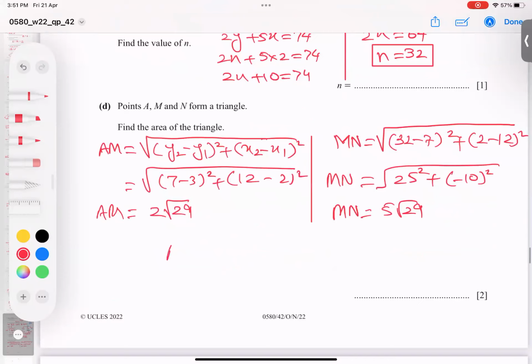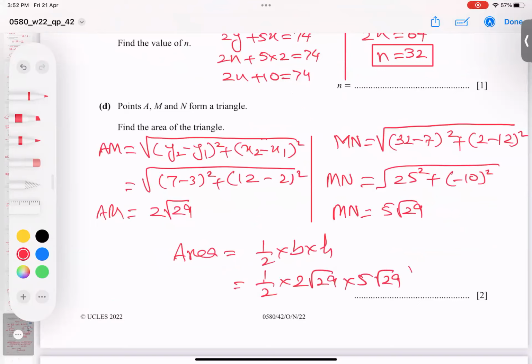And now I can say the area is equal to what? Half into base into height. Base is 2 root 29 and height is 5 root 29. And root 29 times root 29 becomes only 29. And this 2 will cancel out. So I get a 5 from here. And 29, if you multiply again, you get only 29. And 29 into 5, the answer is 145. So Alhamdulillah Rabbil Alameen. I hope we got the area of the triangle, 145. So this point is also clear.